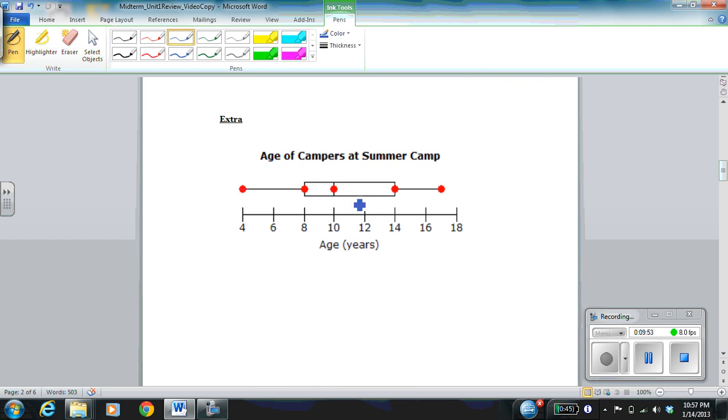Let's look at a specific example to think about it. So if I look here at this box plot, which shows the age of campers at summer camp, first of all, I can find out some interesting things from looking at the box plot. One of those is the range. So the range of this data set is 17, the maximum, minus 4, the minimum, so the range is 13. Now the IQR, again, that's Q3 minus Q1. So in this case, that's 14 minus 8, which is 6.